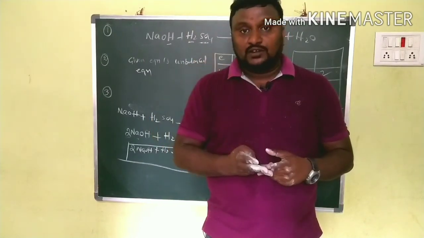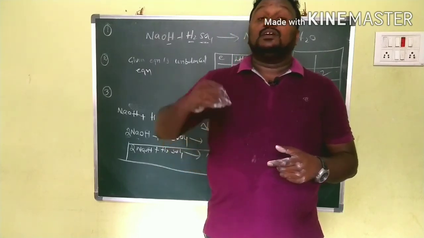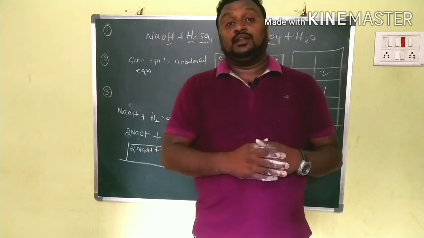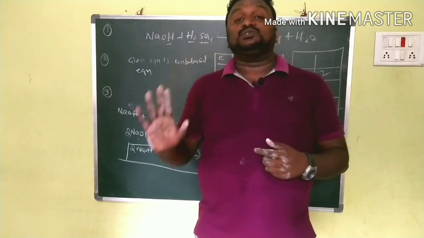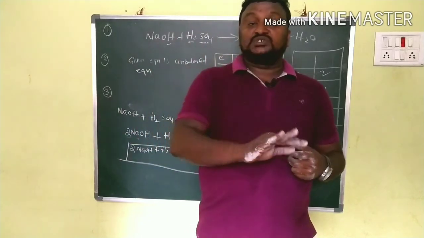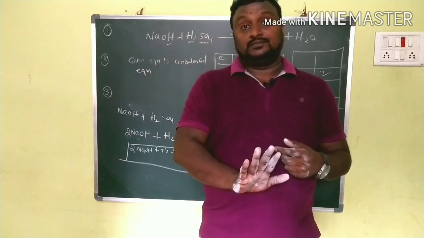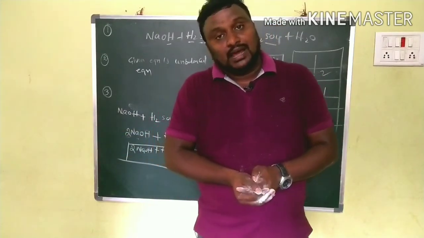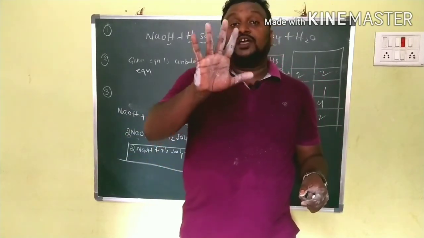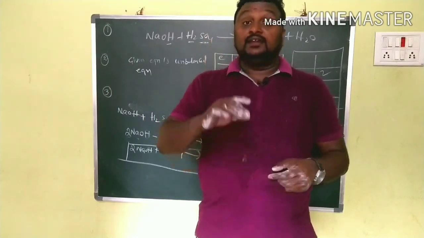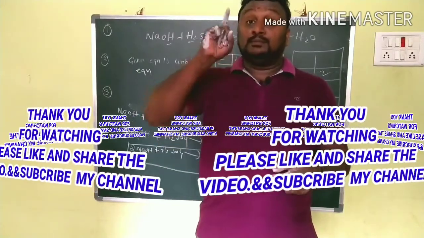And step 4 is what? Is there any common factor? We have to reduce the coefficients to the minimum level. And the fifth one is to check again that the number of elements on both sides is equal. If they are all equal, then the equation is said to be balanced. These 5 steps are involved in balancing a chemical equation. Keep 2 points in mind.